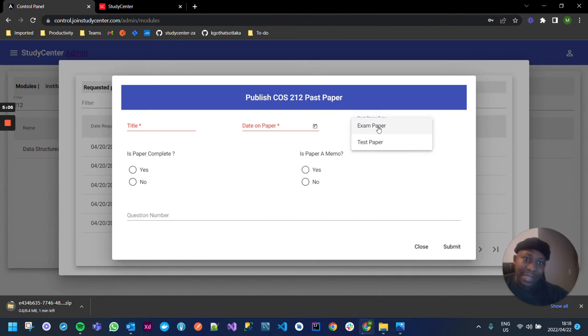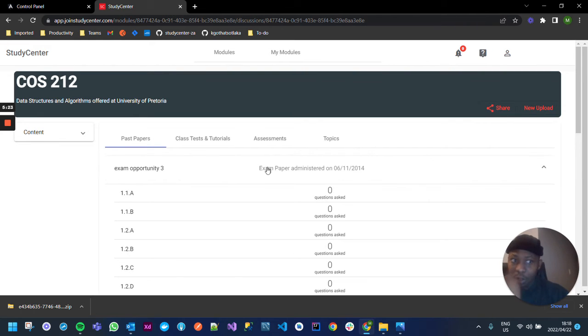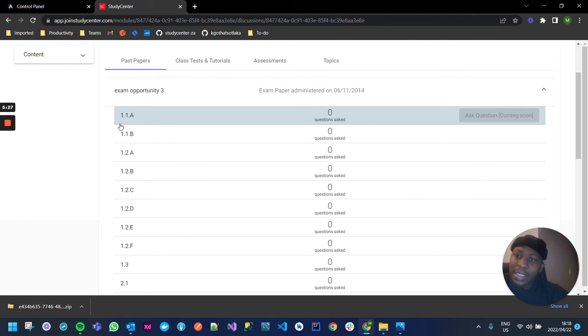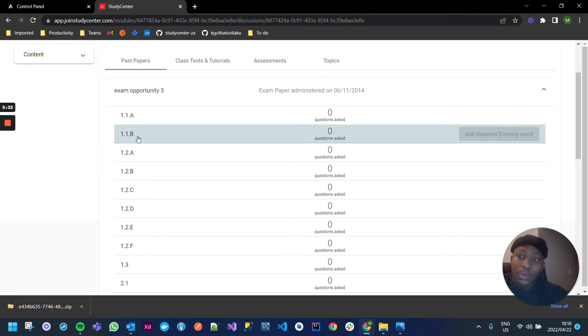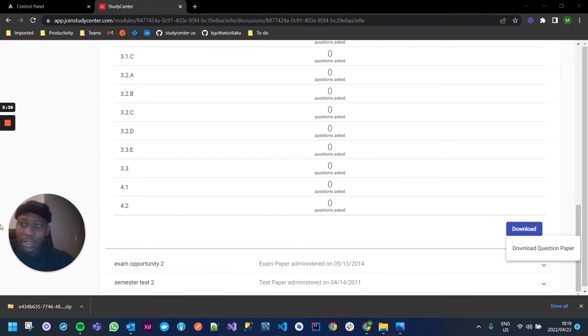So you see we have exam paper as well as test paper. Test paper, these are your semester tests and things like that. And then exam paper, these are your EOs, in the case of course modules. It's your examinations, right? So when you click on this and just expand it, you then see each and every question, 1.1a, 1.1b, right? And if I was to go ahead and download this paper, you'll actually see what I'm talking about.